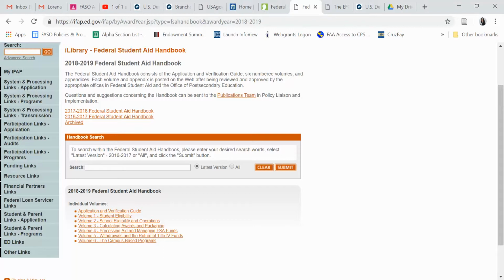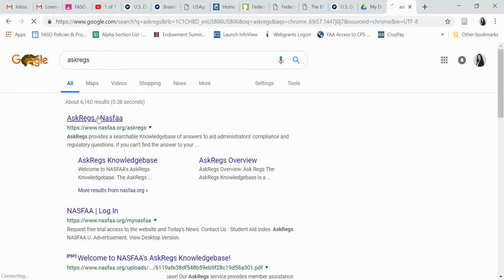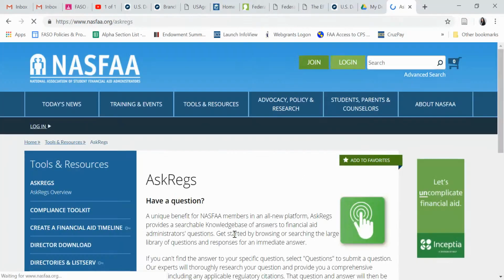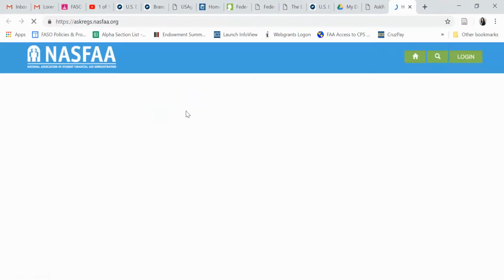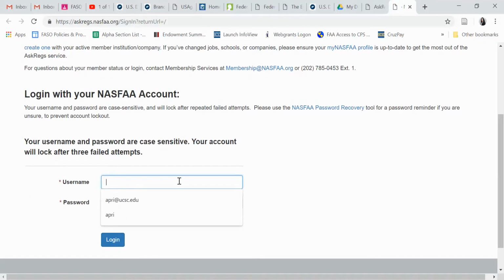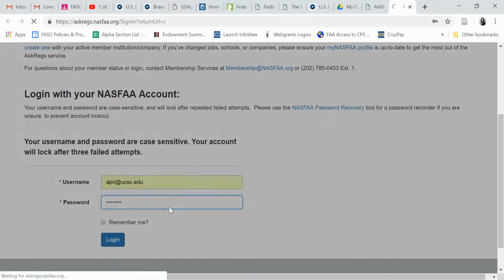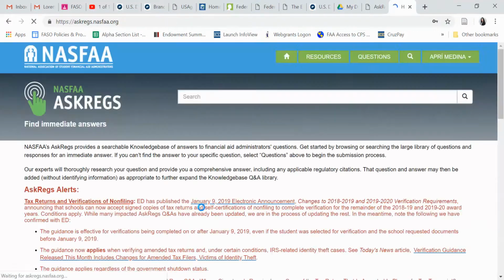So if we ever have a question, our national organization has a site called Ask Regs, and it's extremely helpful. I would encourage you to bookmark it if you can. I believe we all have access because we have an institutional membership to this site. But basically it allows you to go in here and search for your question. Oh, and we'll see if I remember my password. There we go.